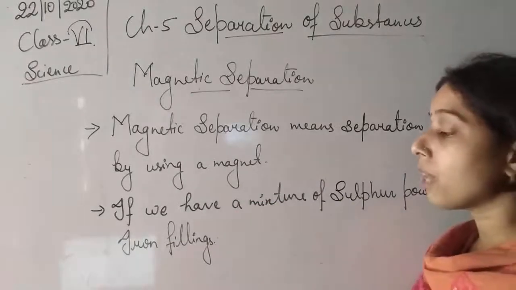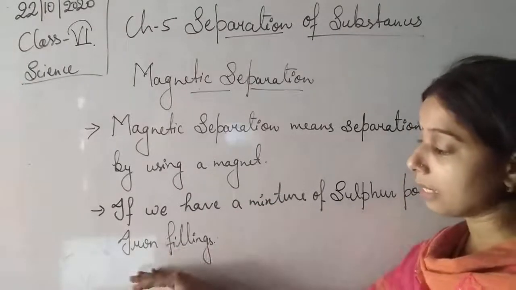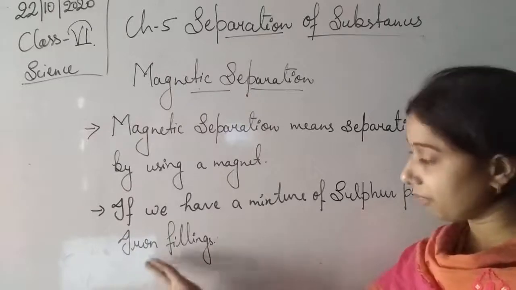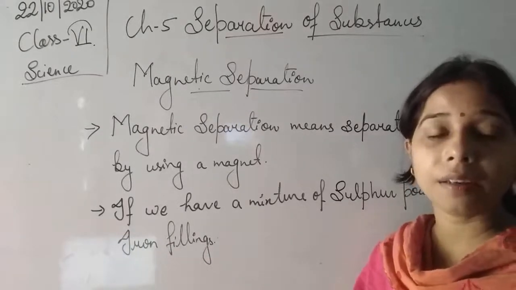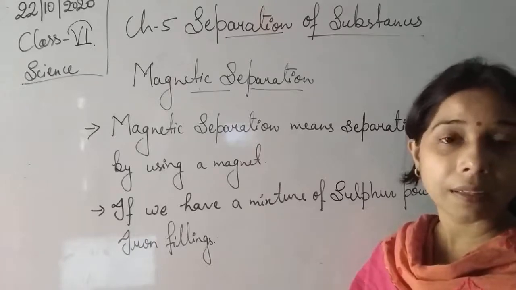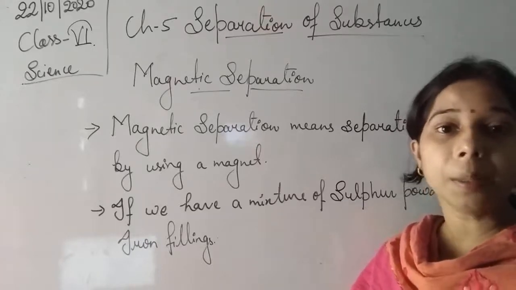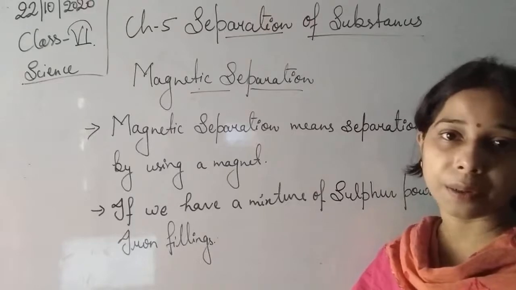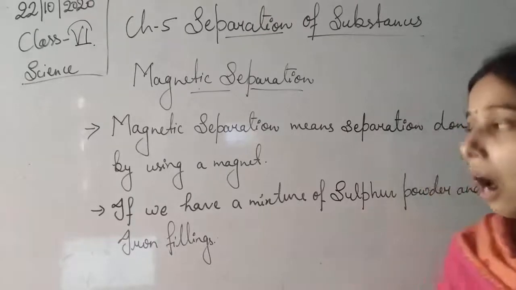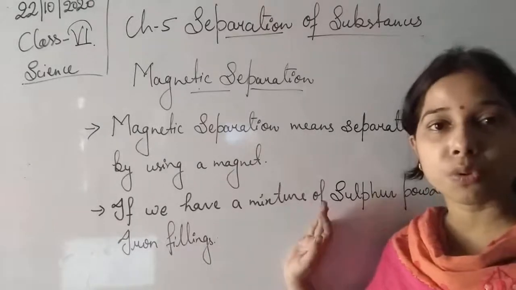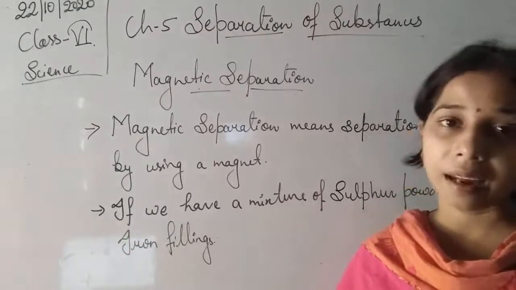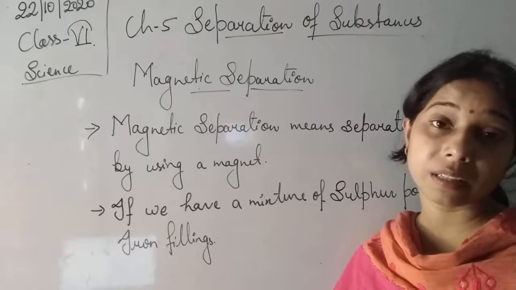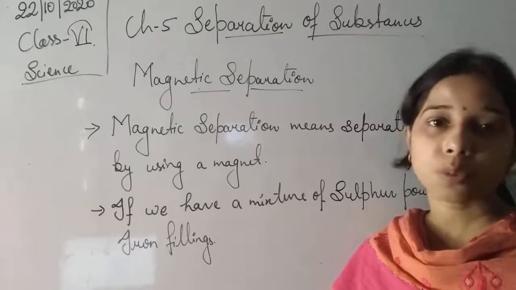So here, one thing you will see, student, is that out of these two, sulfur and iron, you know that when you take iron near a magnet, the magnet will stick immediately to the iron. So, how can we separate these two, students? Since iron is a magnetic material, it gets attracted towards the magnet.